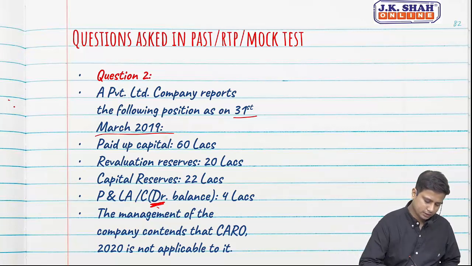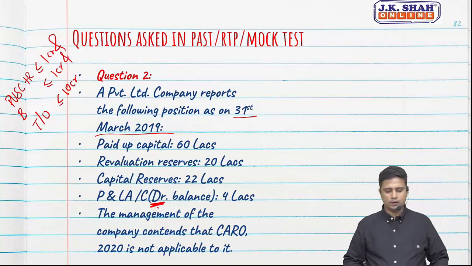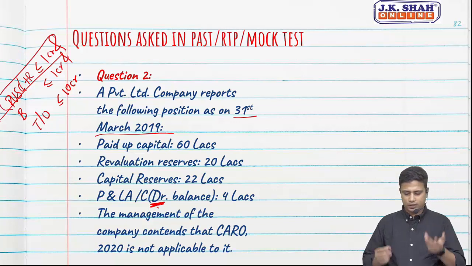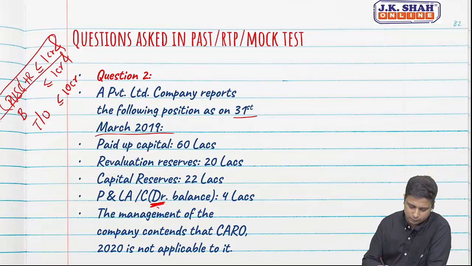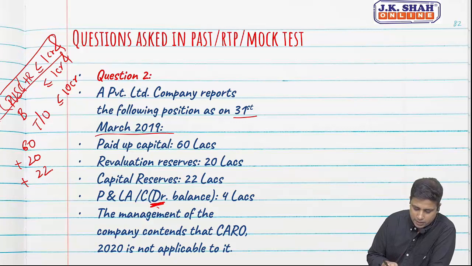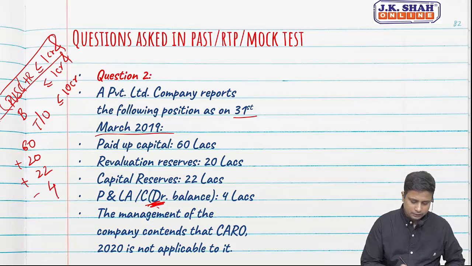Let us revise the condition. Paid up share capital plus reserves should be less than or equal to 1 crore, borrowing should be less than or equal to 1 crore, and turnover should be less than or equal to 10 crore. Now here we are given information only about paid up share capital and reserves. So let us check on the basis of that. Paid up share capital is 60, plus reserves: revaluation reserves is 20, plus capital reserves is 22. The P&L account has a debit balance. It is a debit balance and not a credit balance, so it will be subtracted.